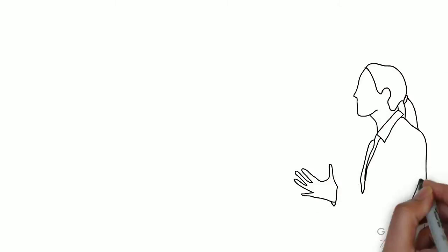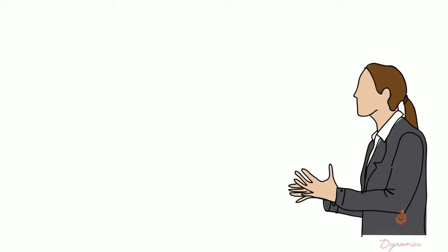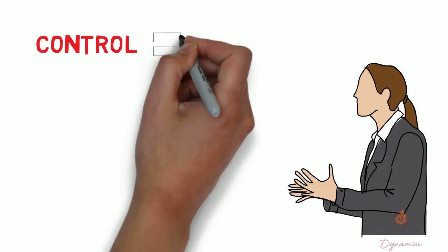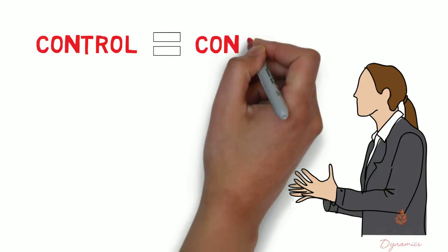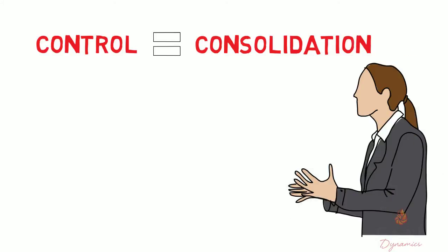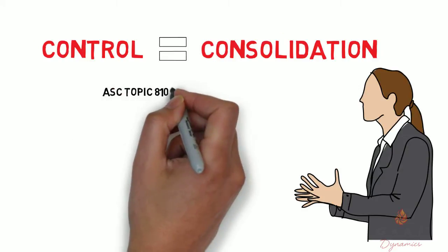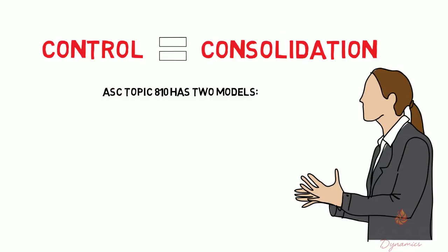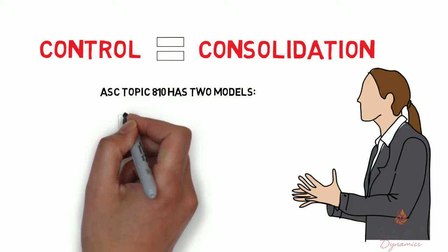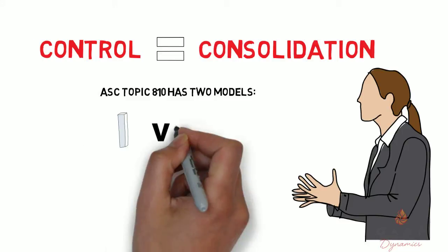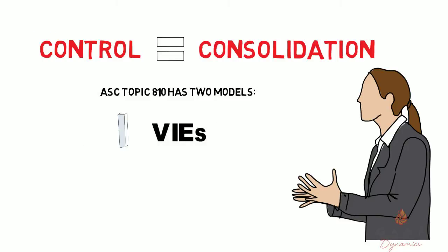Sometimes, an investor actually controls the financial and operating policies of the investee. In this case, consolidation would apply with the investor fully consolidating the investee's results into their financial statements. The investee is essentially a subsidiary of the investor. Paige explains that there are two consolidation models within ASC Topic 810, one for variable interest entities, otherwise known as VIEs, and one for voting interest entities, typically referred to as VOEs.